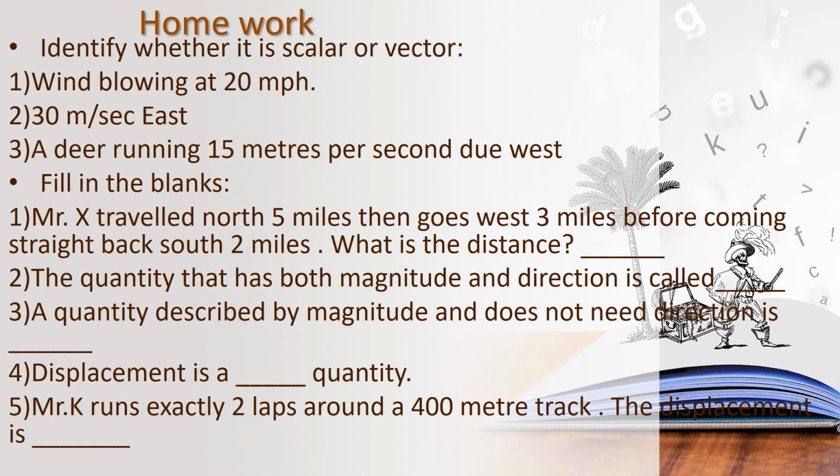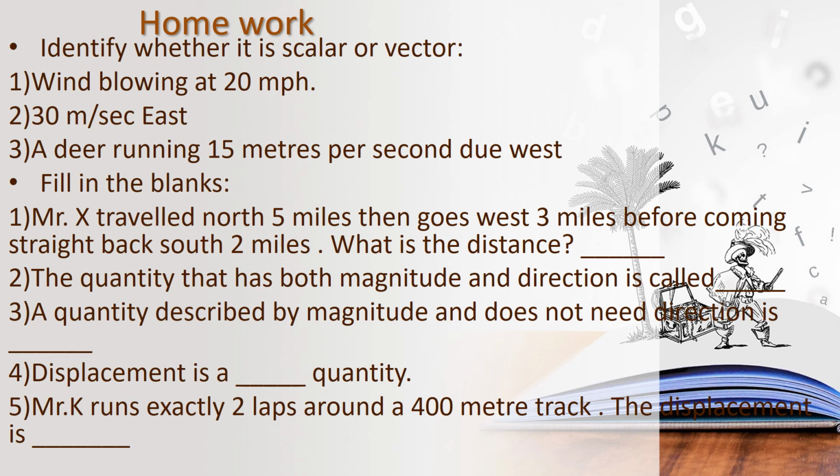And this is your homework question. What is the first question? Identify whether it is scalar or vector. Okay, you are going to identify. What is the first one? Wind blowing at 20 mph. Is there any direction? No, is it? So, identify. It is scalar or vector.